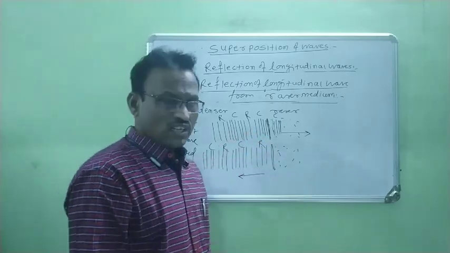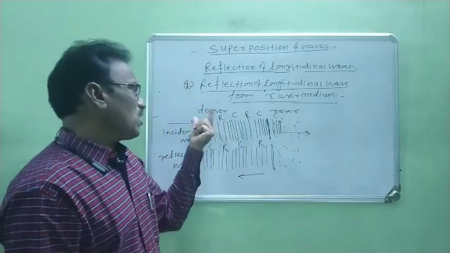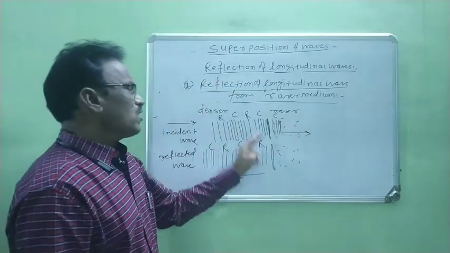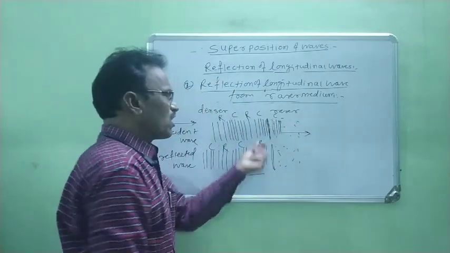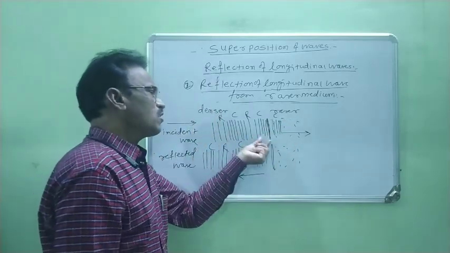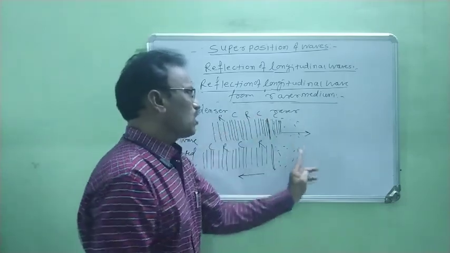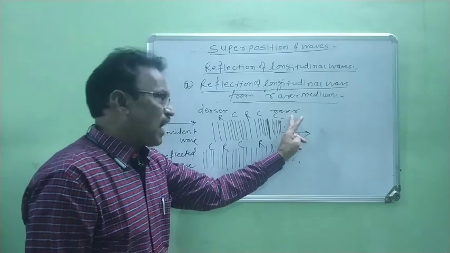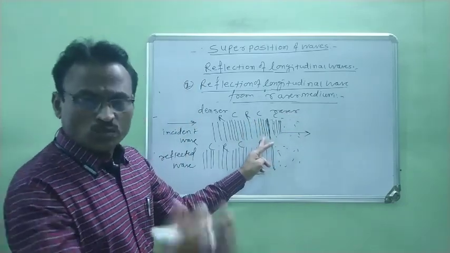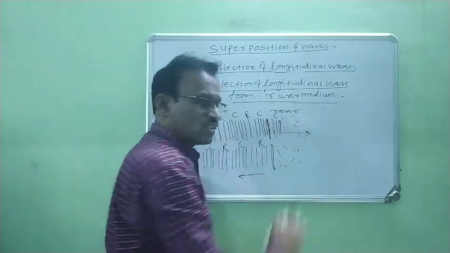Therefore, from this it is clear that when a longitudinal wave travels from a denser medium to the rarer medium, when this compression reaches near the rarer medium, particles from the denser medium in the form of compression try to push the particles of the rarer medium, and these compression particles have large or sufficient energy to push the rarer medium particles in forward direction.